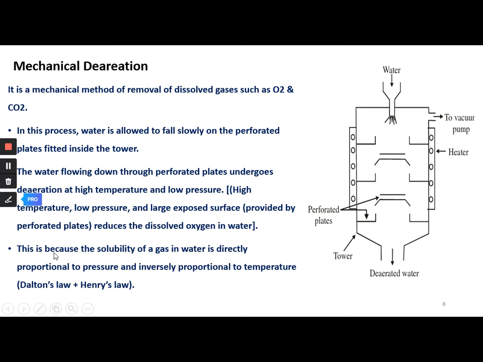This is based on Dalton's law plus Henry's law. The solubility of a gas in water is directly proportional to the pressure and inversely proportional to the temperature. So once the pressure decreases and temperature increases, through the vacuum we can suck out the oxygen and carbon dioxide present in the boiler feed water.